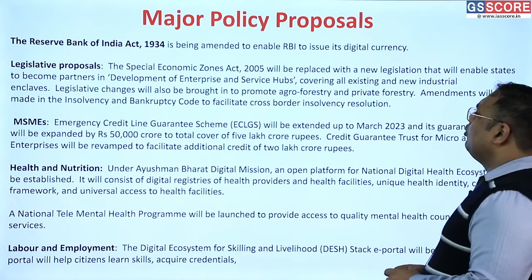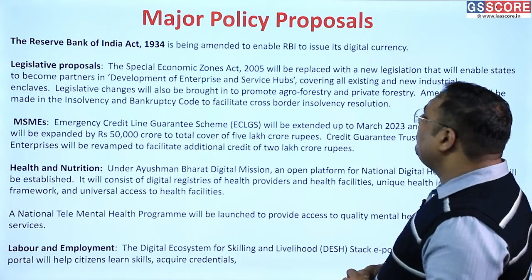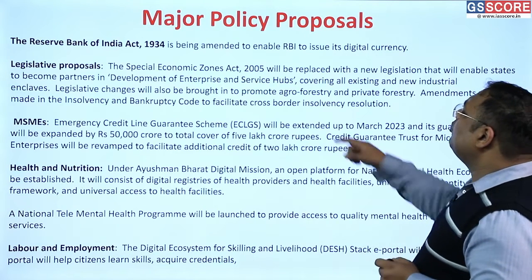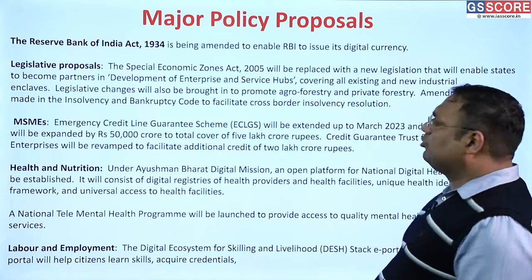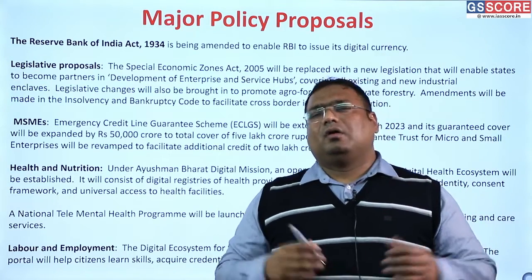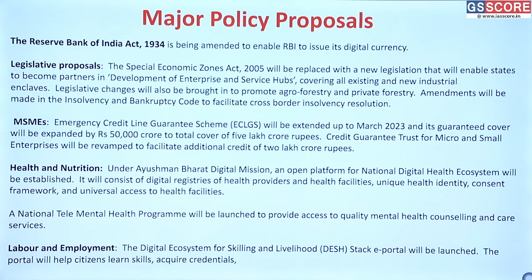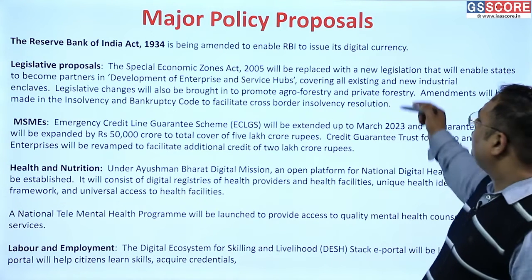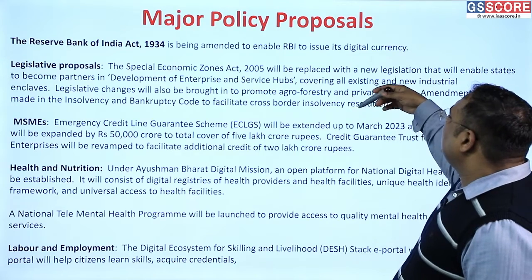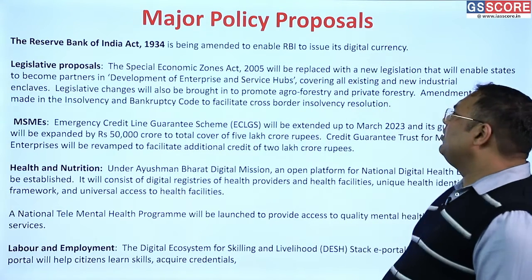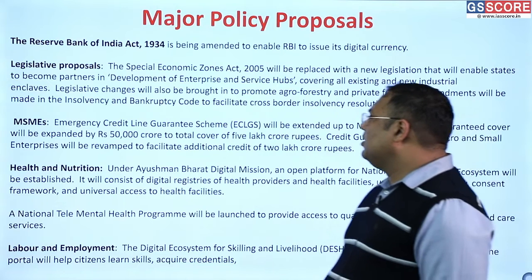Okay, and there will also be amendments to the Insolvency and Bankruptcy Code to include and facilitate cross-border insolvency resolution. So this is self-explanatory. I do not have to explain this aspect. So these are two new bills or amendments that we are going to make, and we have announced them in the budget.